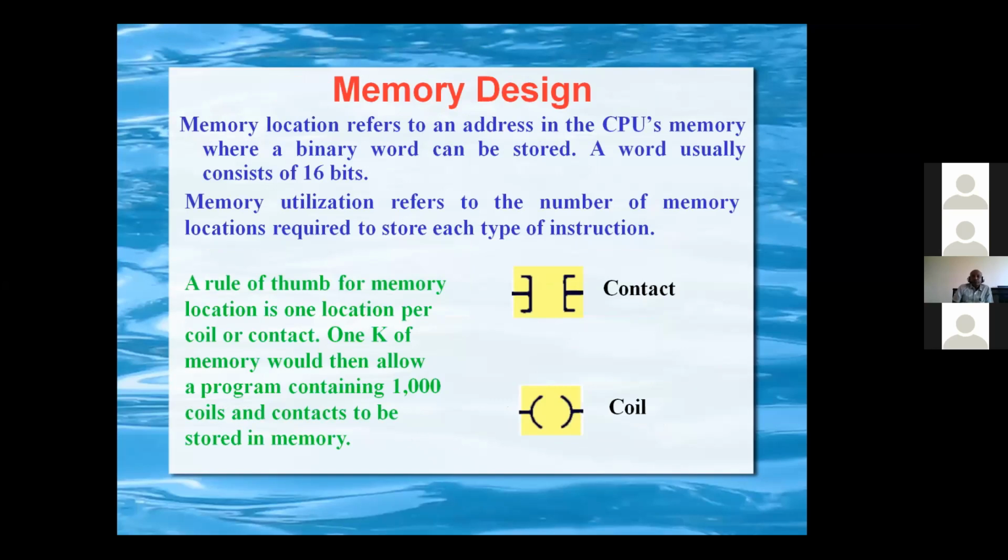So if you see the memory design, on the right side is one contact, so one coil. The thumb rule is 1K memory containing 1000 coils. Suppose one memory location per one coil. In that way, 1K of memory would allow a program which will contain 1000 coils, and the contacts shall be stored in the memory.